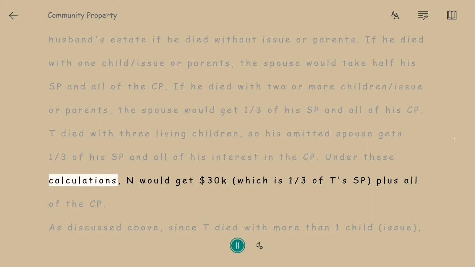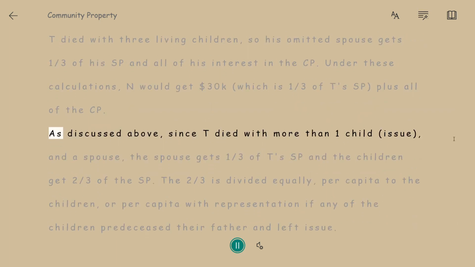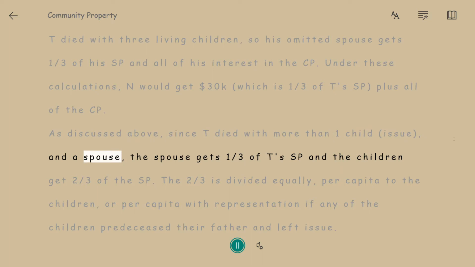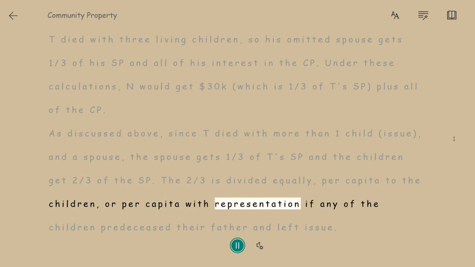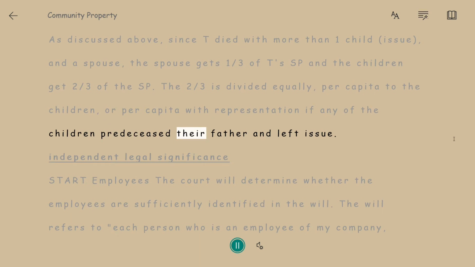Under these calculations, N would get $30,000, which is 1/3 of T's SP, plus all of the CP. As discussed above, since T died with more than one child, issue, and a spouse, the spouse gets 1/3 of T's SP, and the children get 2/3 of the SP. The 2/3 is divided equally, per capita to the children, or per capita with representation if any of the children predeceased their father and left issue.